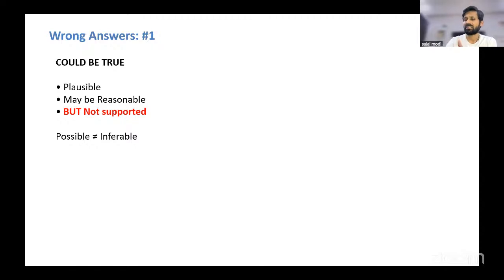Why are they incorrect? I look at this statement and tell myself, yeah, this looks reasonable. This might just follow, in line with what the author is arguing. But if we do not have definite support from the passage, if we can't cite a certain statement or an idea or a combination of statements for this option, we are not marking it. Even if it is a possibility from the passage, we are not marking it. So that's incorrect.